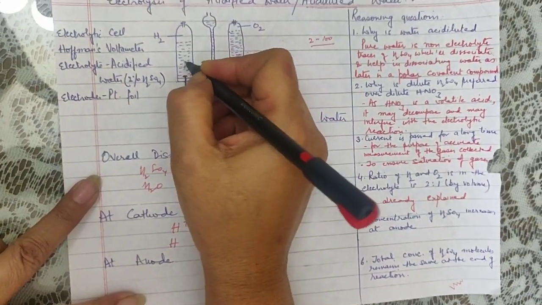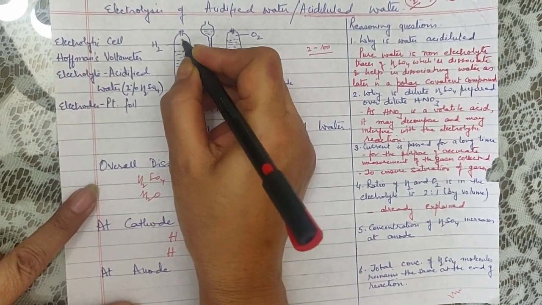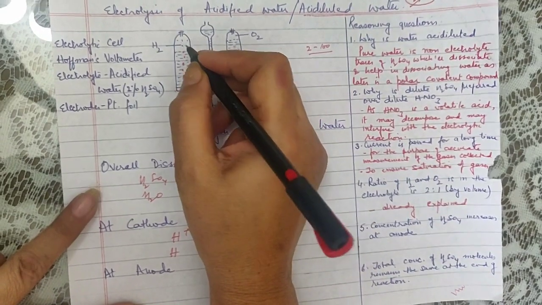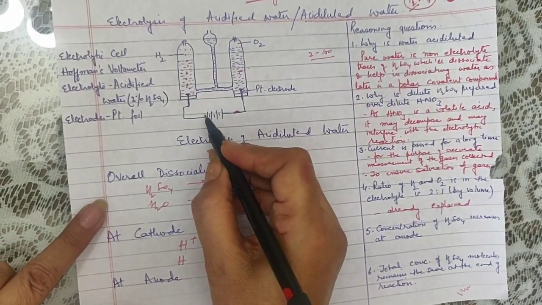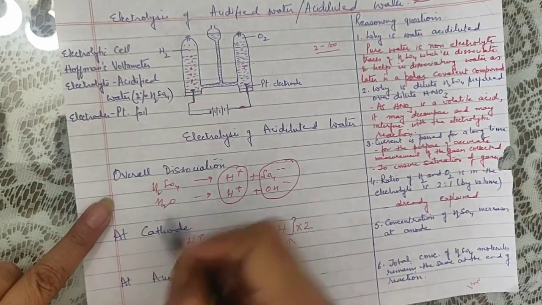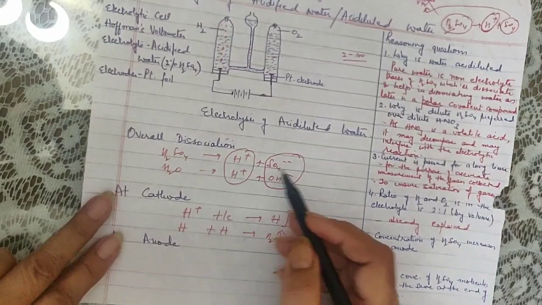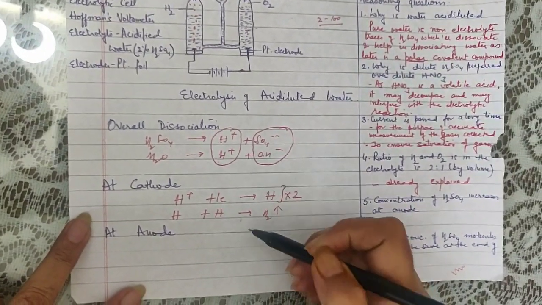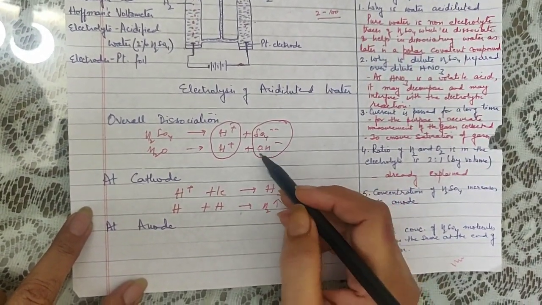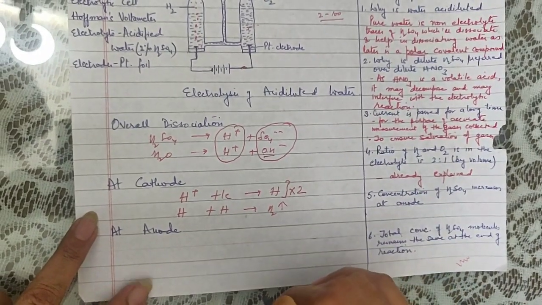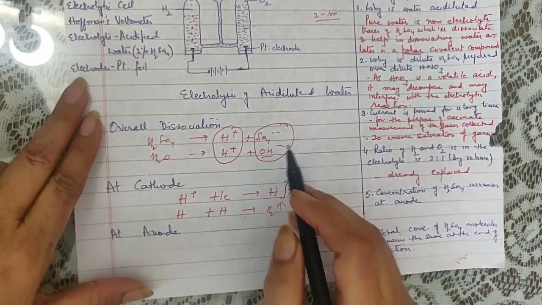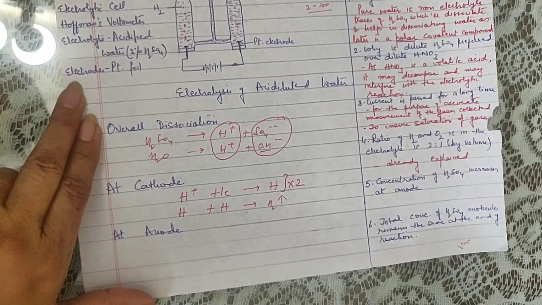So this is how the bubbles are formed and this is how the hydrogen keeps on collecting. It is the cathode because it is connected to the negative terminal of the battery. On the anode, what happens? We have a choice between sulfate and hydroxy. Out of the two, hydroxy happens to be down below in the reactivity series, so hydroxy has better chances of discharging.